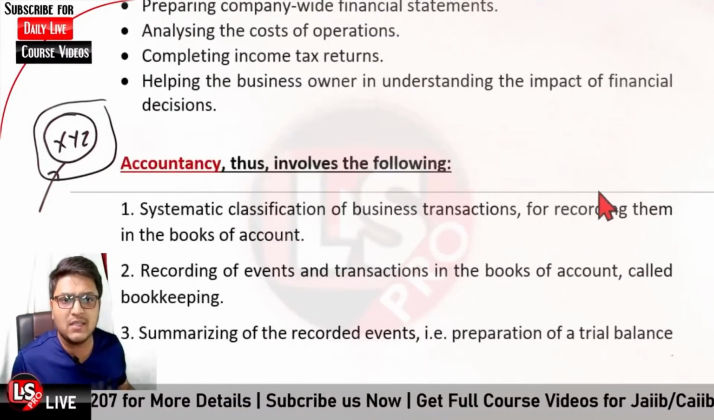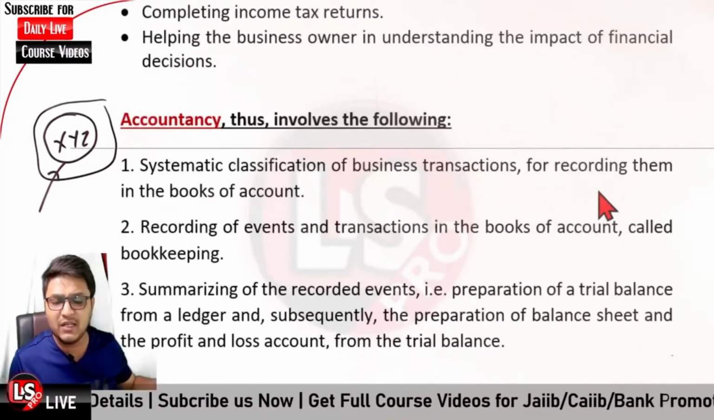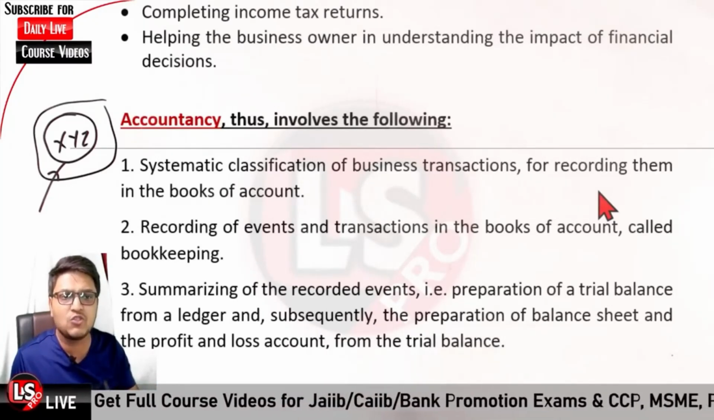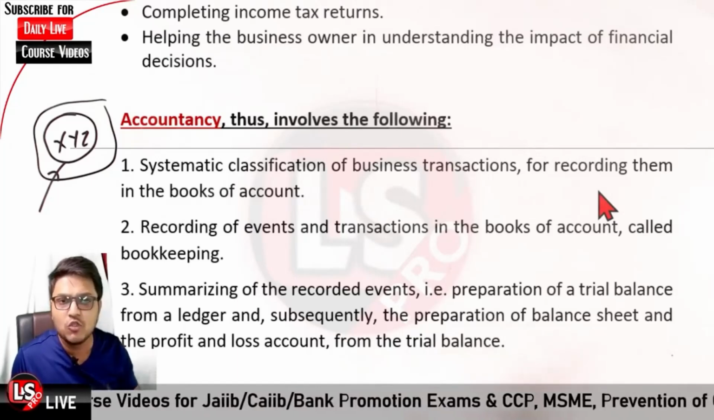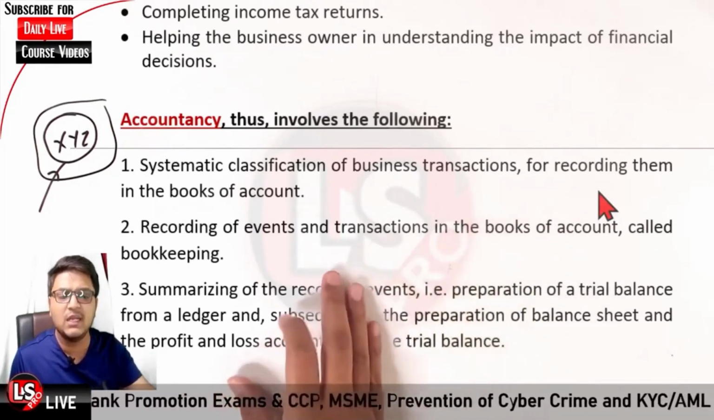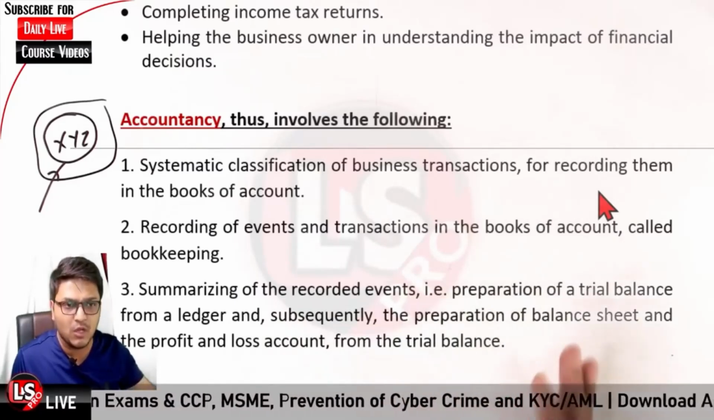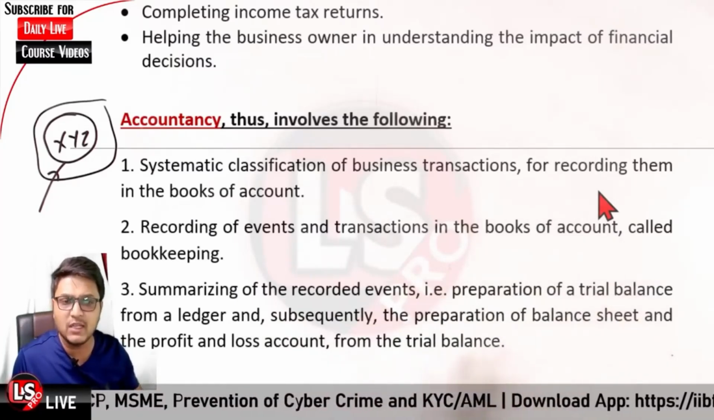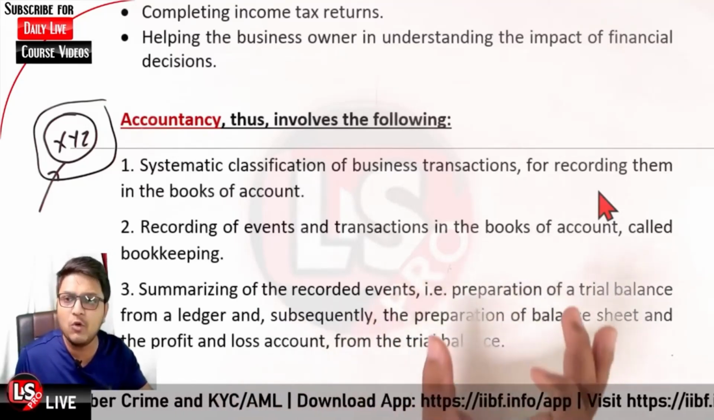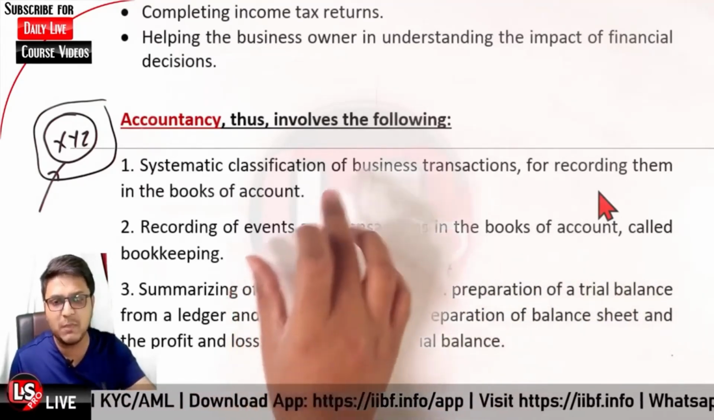So accountancy does involve the following. What does it include in the case of accountancy? First of all, systematic classification of business transactions. Bookkeeping is a part of accountancy. So you are systematically classifying the business transactions, meaning all the financial transactions are to be recorded in the books of account. First of all, recording of events and transactions in the books of account is called bookkeeping. We have already learned that bookkeeping is part of accountancy.